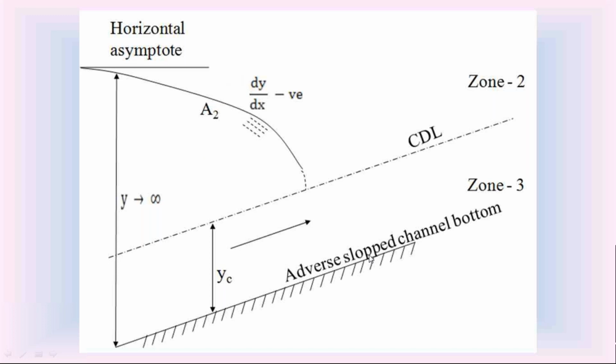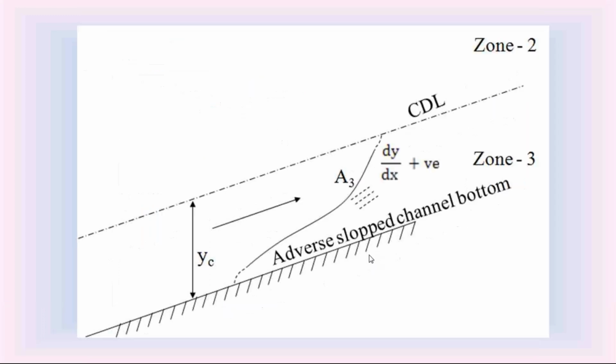Then coming to the A3 water surface profile in the adverse slope channel. This A3 water surface profile is in zone 3. So the slope is positive. Because of this positive slope, this water surface profile A3 is a rising water surface profile. It is rising from upstream to downstream. And at the upstream, the depth of flow y is 0. And on the downstream, the depth of flow y is equal to yc for this A3 water surface profile.